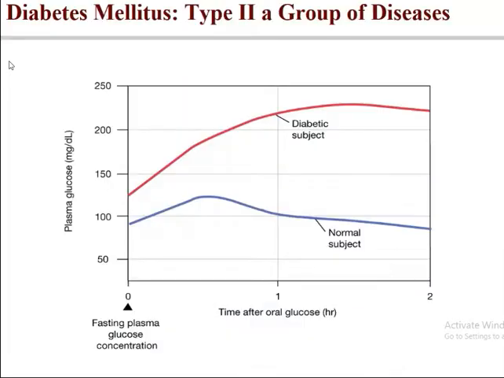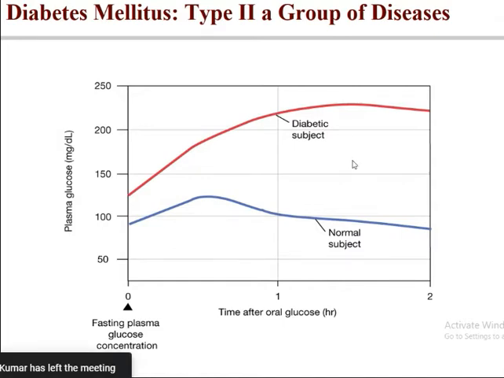Now how to diagnose: there is a test called the oral glucose tolerance test. If you are measuring, on the y-axis there is the glucose level, and on the x-axis is time. This is 1 hour, this is 2 hours. We measure the blood glucose level in sequence: 30 minutes, 1 hour, 1.5 hours, and 2 hours. This is called the oral glucose tolerance test.